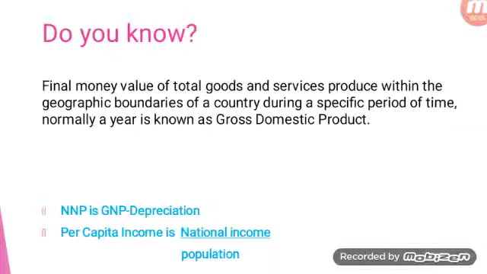Next may be per capita income. What is per capita income? Income per individual is known as per capita income. How will you calculate that? The total national income must be divided by the total number of people living in the country. Or we can say national income divided by population will give us the per capita income. Generally, the per capita income is calculated in dollars, we can say. Okay. They have given a comparative study about this per capita income in this tabular column.